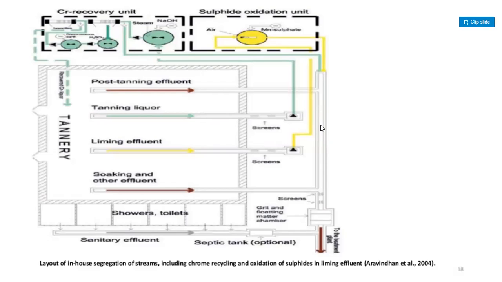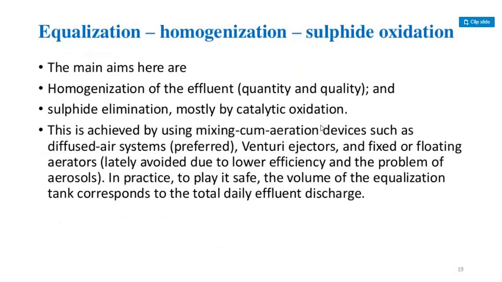screeners, equalization, homogenization, sulfide oxidation. The main aims here are homogenization of the effluent quantity and quality and sulfide elimination mostly by catalytic oxidation.